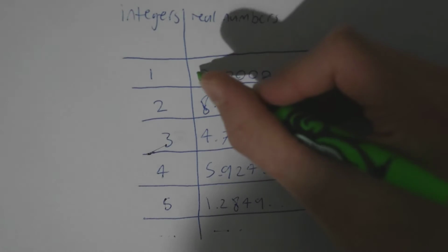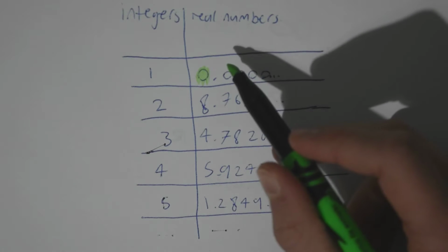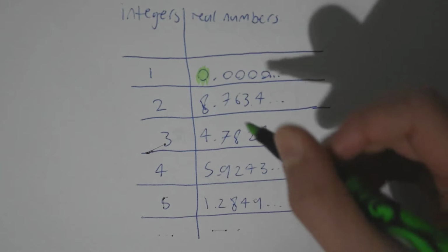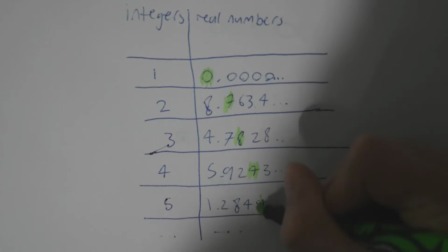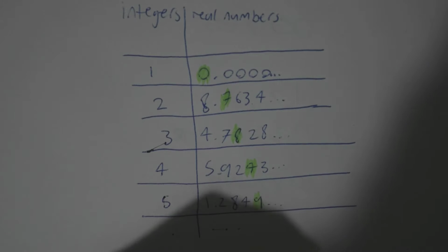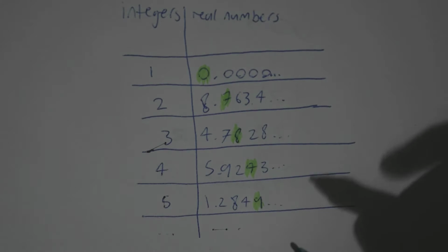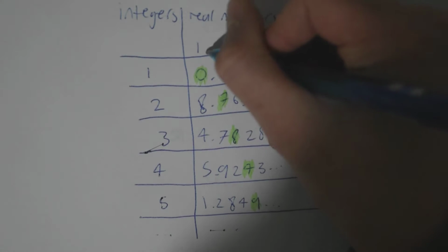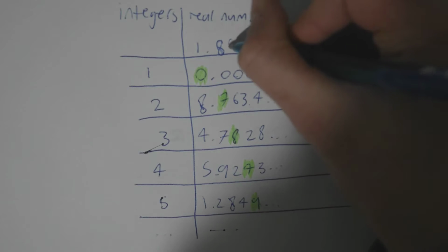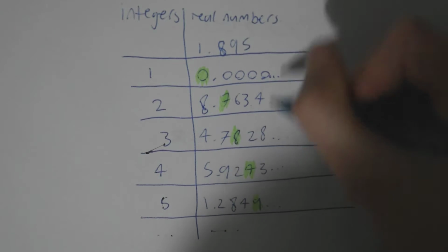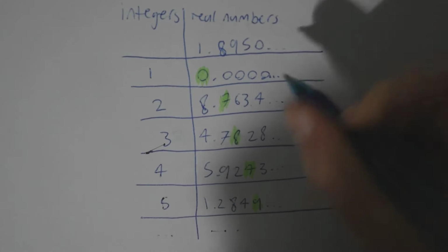Start by going down in a diagonal line, so you highlight the first digit of the first number, the second digit of the second number, and so on, going down in a diagonal line like this, forever to infinity, and then simply write out all these numbers, but add 1 to each one. So we have 1, the 7 turns into an 8, so we got 1.8, the 8 turns into a 9, 4 turns into a 5, the 9 will loop around and turn into a 0, and so on and so forth.